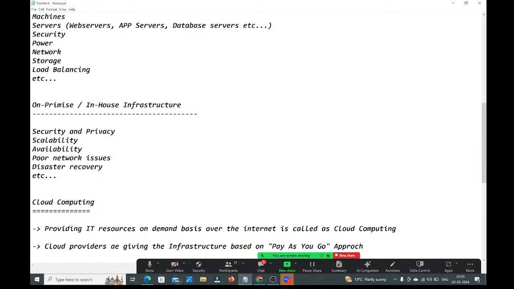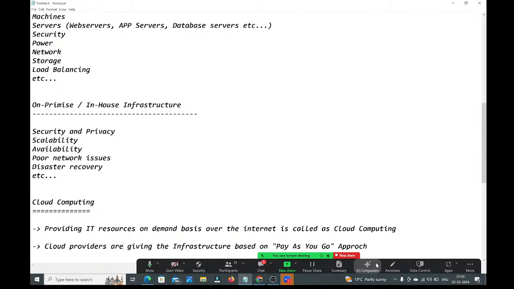Whatever you are taking from the cloud, if I have taken only one computer, you pay for that. I have taken only one server, you pay only for that. I have taken some storage, you only need to pay for that, guys. Cloud providers are giving the infrastructure based on the pay as you go approach. Whatever you are taking, just pay for that only. No one will force you.